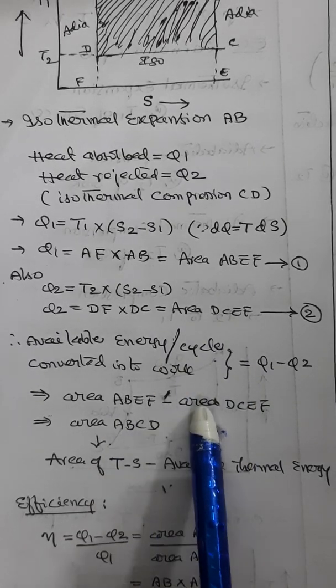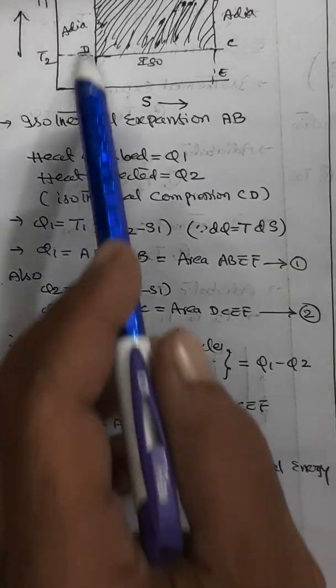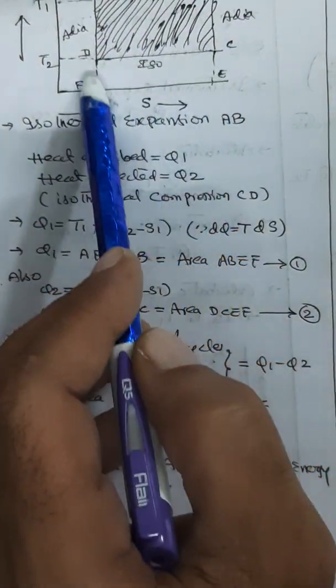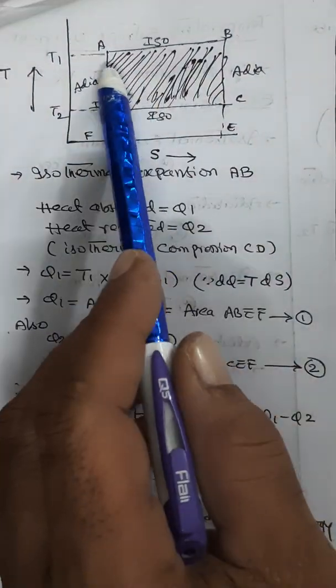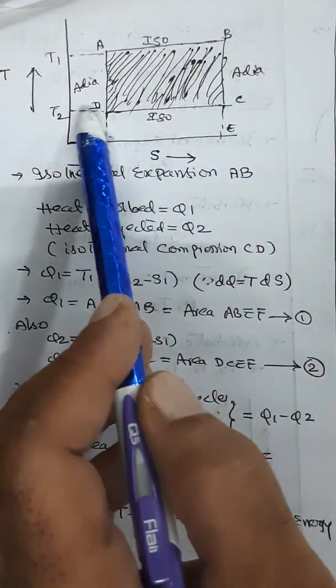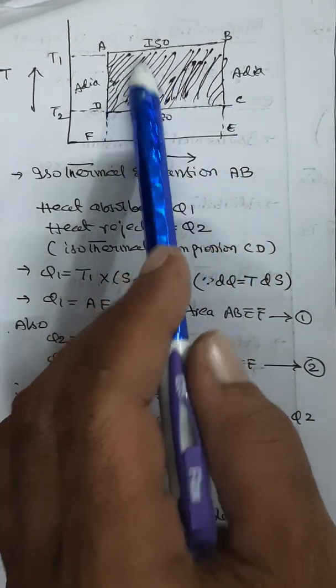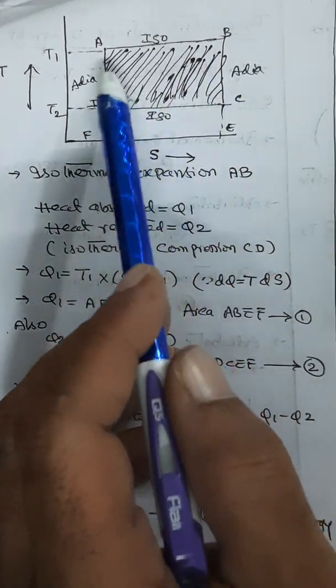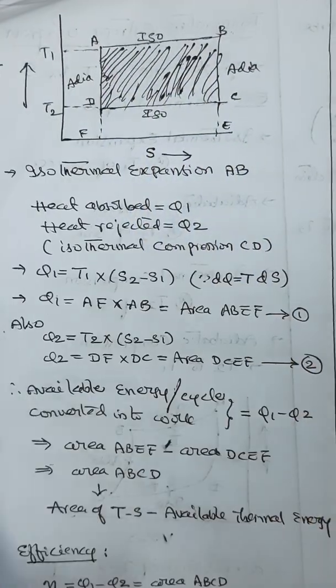Area ABEF minus area DCEF means this rectangle minus this rectangle, which is what we are getting. So therefore the resultant will be the area described by ABCD only.